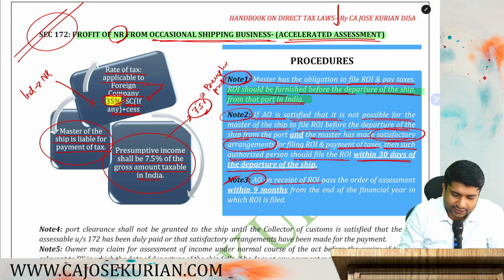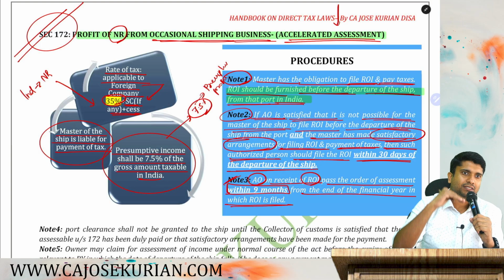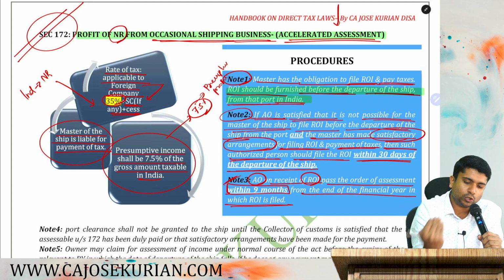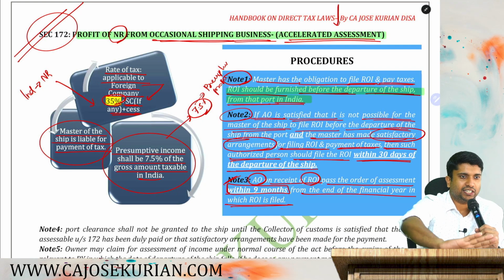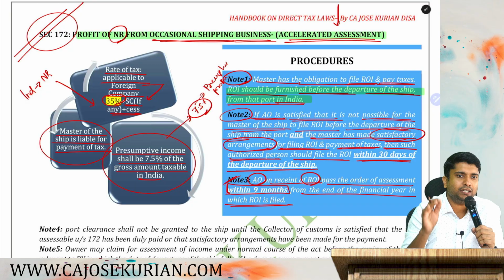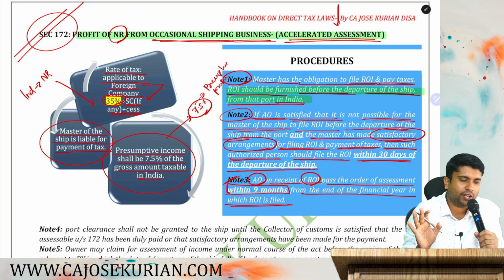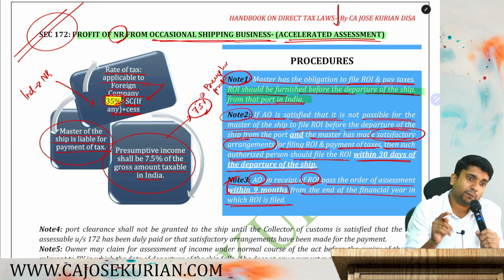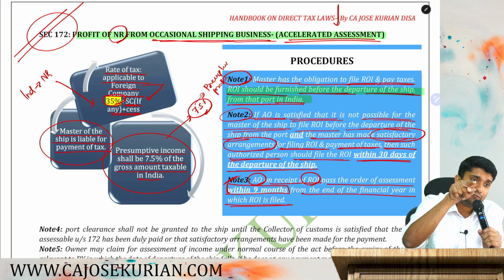The AO, on receipt of the return, passes the order of assessment within 9 months from the end of the financial year in which the return is filed. Once you file the return, the assessing officer will complete the assessment also under section 172. The assessment also happens under section 172. You don't have to refer to any other provision. But the assessing officer has to complete the assessment within how many months? 9 months from the end of the financial year in which you submit your return.